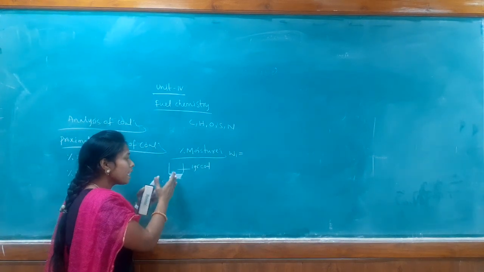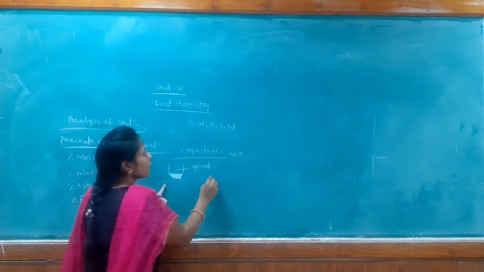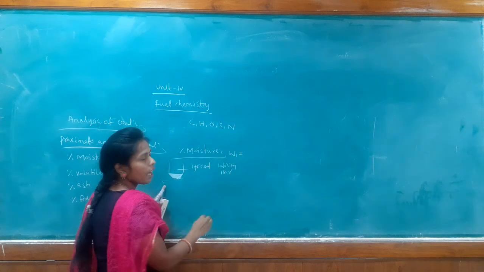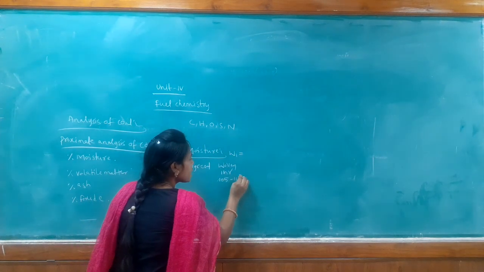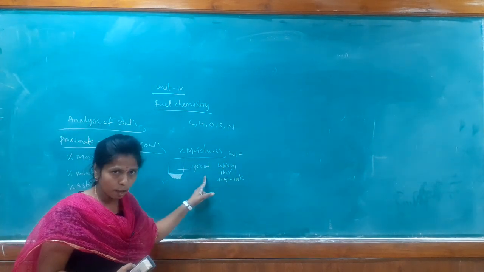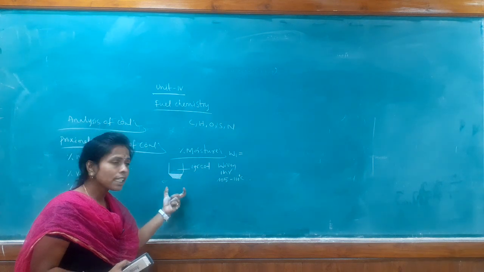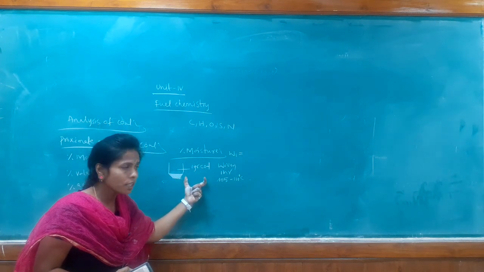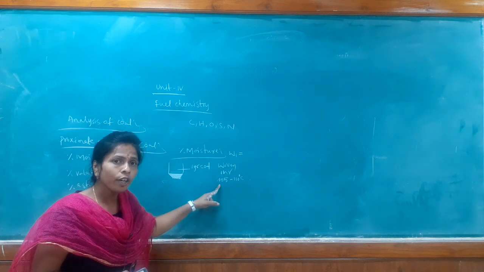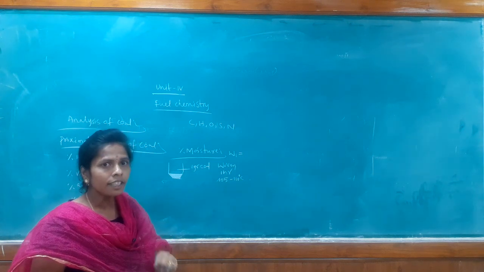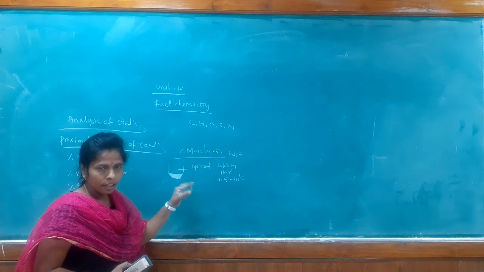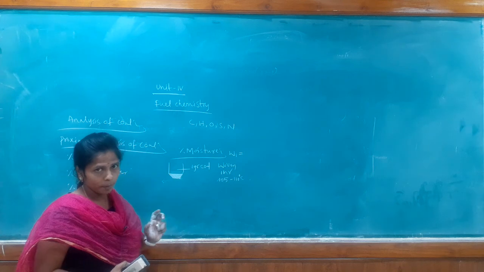Now, let us place this crucible along with the coal in the oven for 1 hour at 105 to 110 degrees centigrade. So what are we doing? Initially we take the weight of the coal sample, and after that the silica crucible along with 1 gram of coal sample is placed in the oven for 1 hour, maintaining the temperature at 105 to 110 degrees centigrade. At this temperature, the entire moisture in the coal sample dries in the oven.